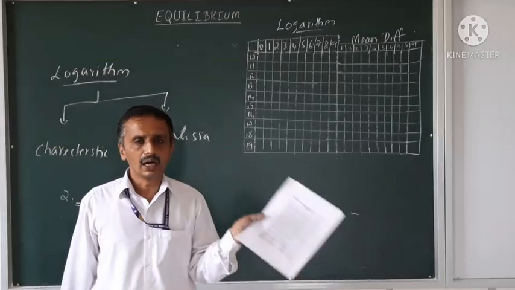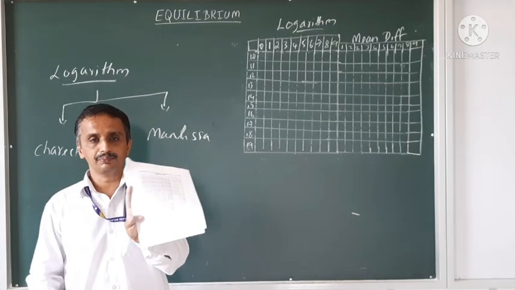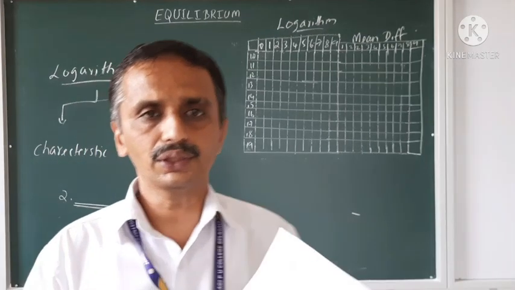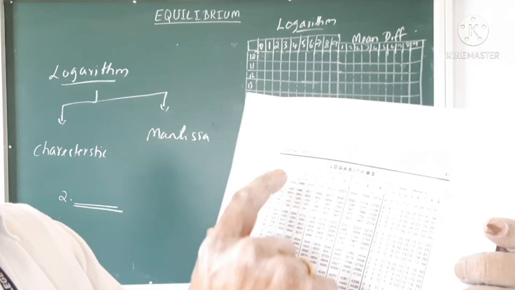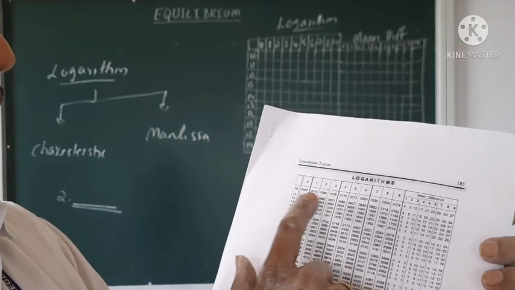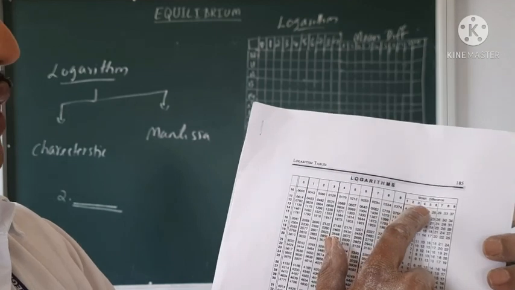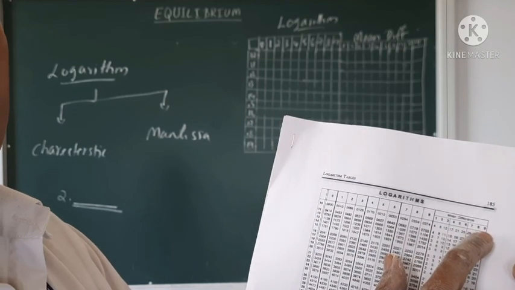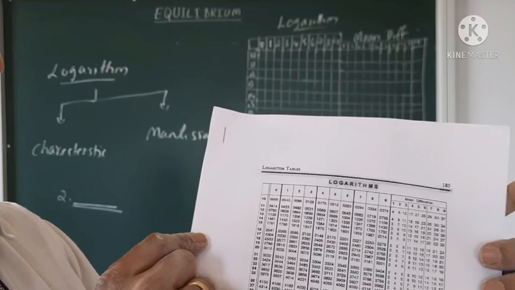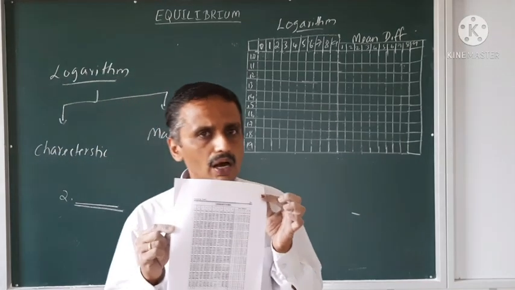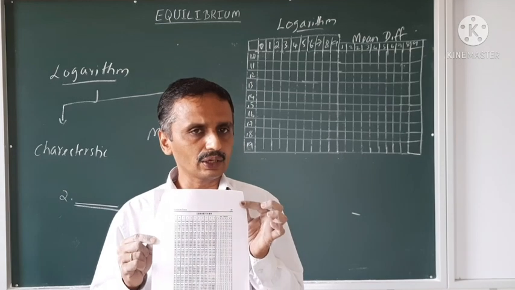See here, I have a logarithm paper with me. And what is that? Just see here. It contains logarithm columns 0 to 9, then again mean difference 1 to 9. So open the logarithm page, not the anti-logarithm page.